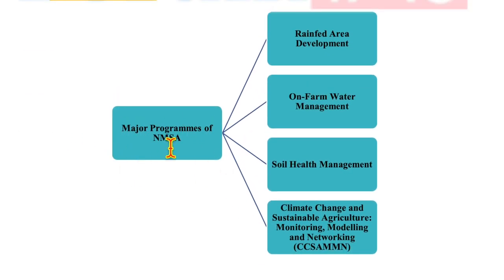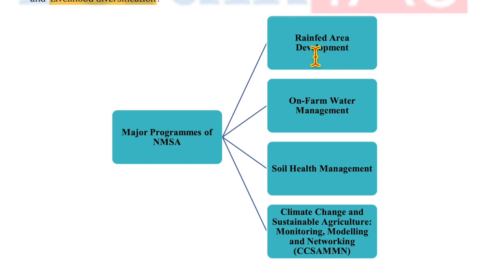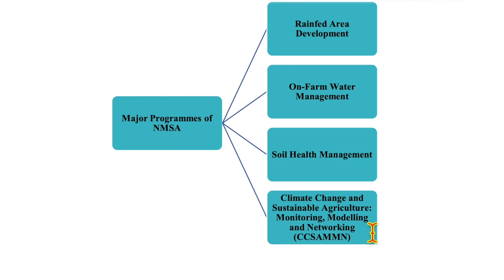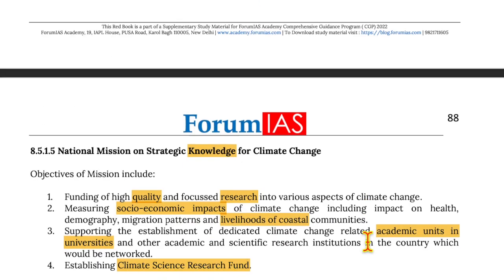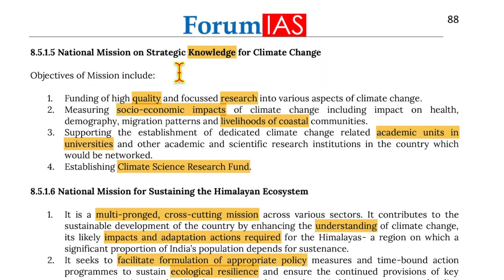Now, major programs of the National Mission for Sustainable Agriculture include rainfed area development, on-farm water management, soil health management, climate change and sustainable agricultural monitoring, modeling, and networking. Moving on to National Mission on Strategic Knowledge for Climate Change.